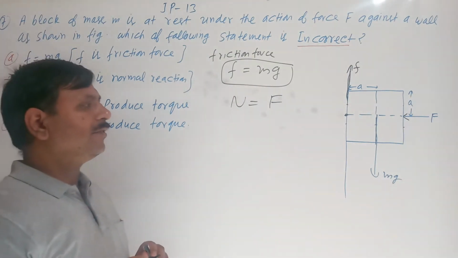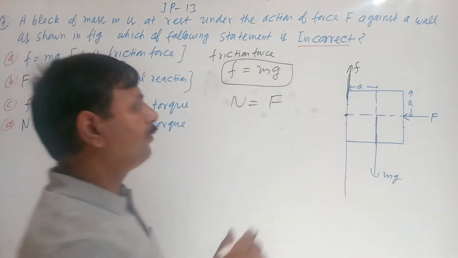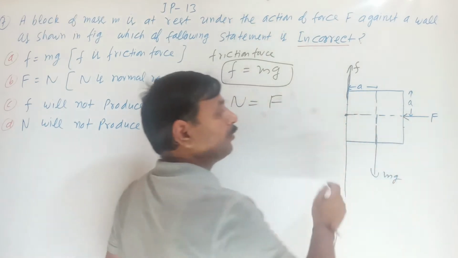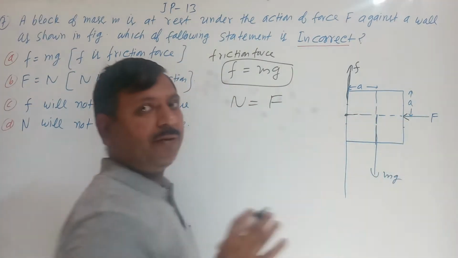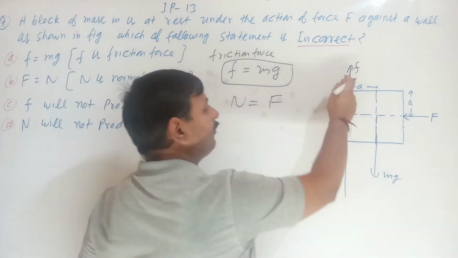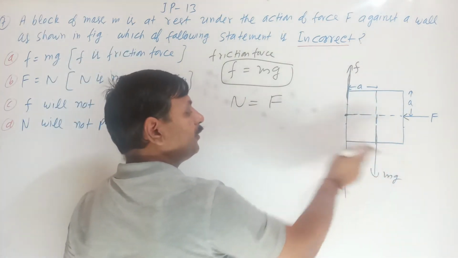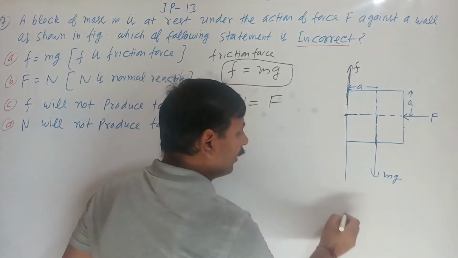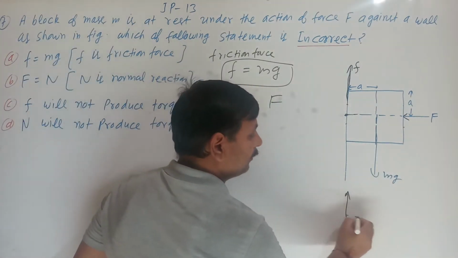Only one thing is there: where the normal force will act. If it acts along this direction, then N and F will cancel each other. But remember, this F and mg, the friction force equal to mg, are forming a couple like that.